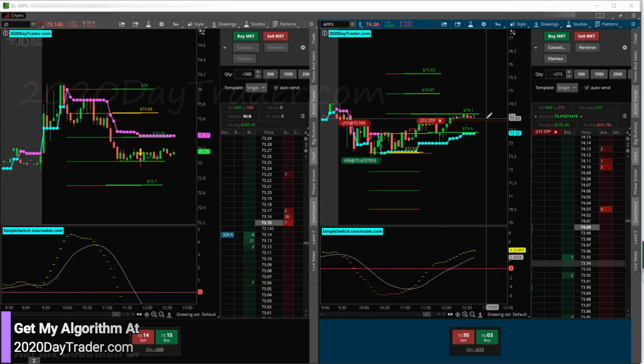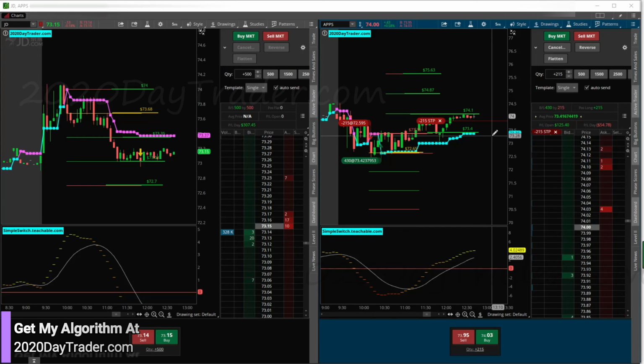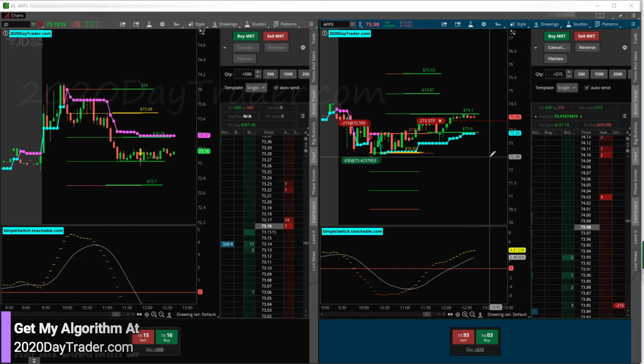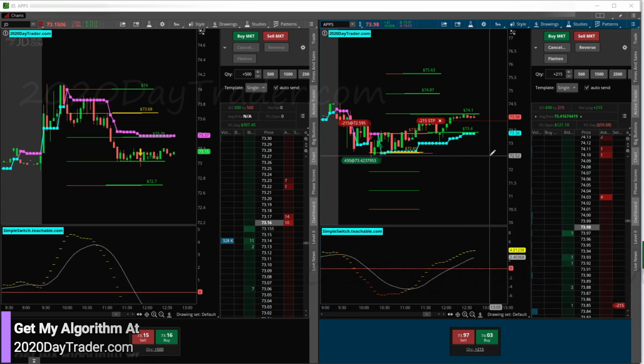And even if it pulls back, we'll get a bigger loss here, but it will still be way smaller than what we were going to have. So having smaller losses and bigger winners is the goal, so that at the end of the year we're making a lot more money. But maybe we'll get lucky and this thing will break out and boost. But we'll see what happens. It's 1 o'clock coming up, so the market may slow down a little bit. We may allow this thing to drift higher if the volume starts to dry up. We'll see.